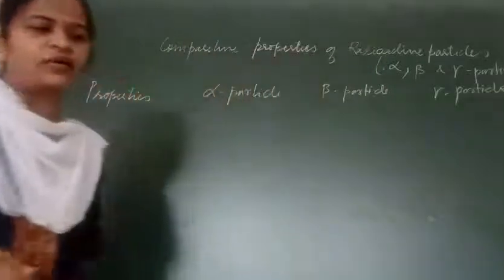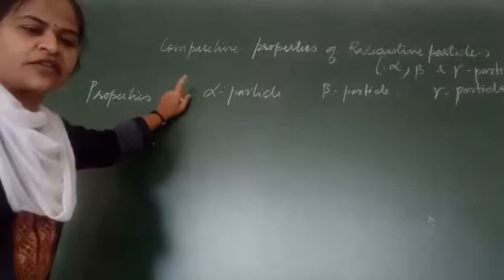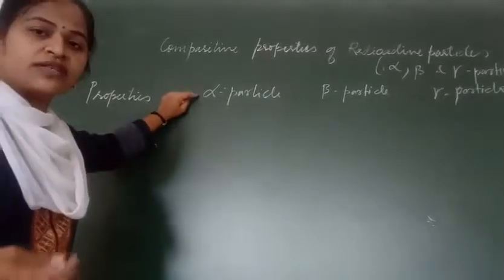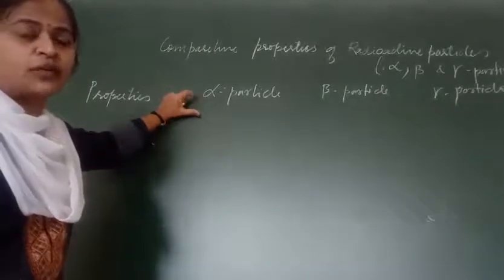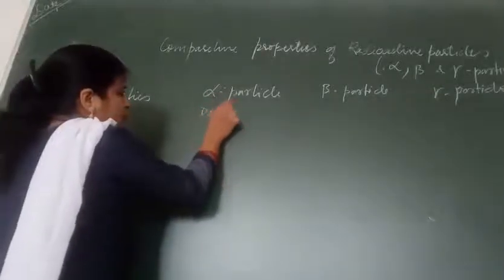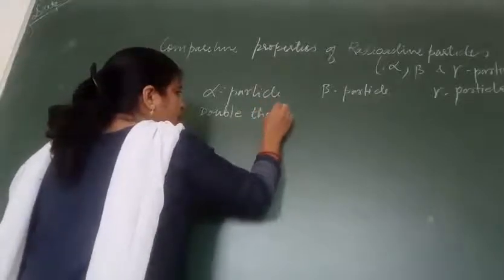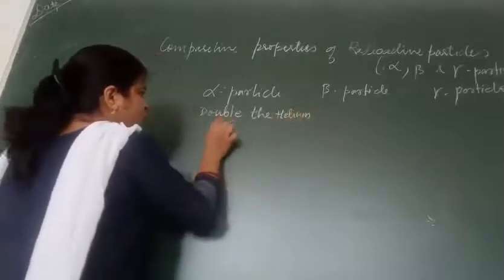Speaking about the name first, the alpha particle. If you are speaking regarding the alpha particle, it was equivalent to the doubly ionized helium nuclei. It was equal to the double helium nuclei.